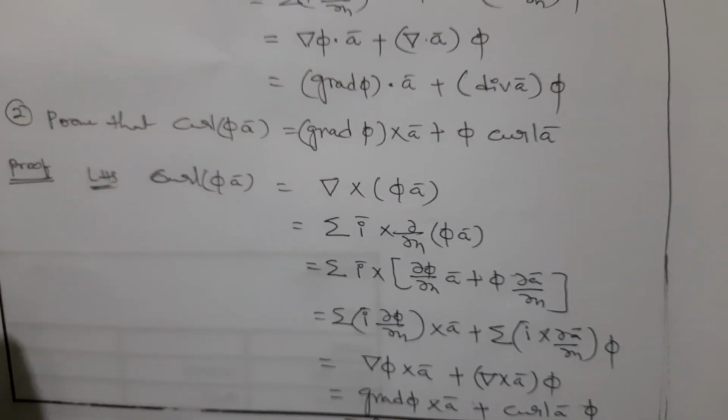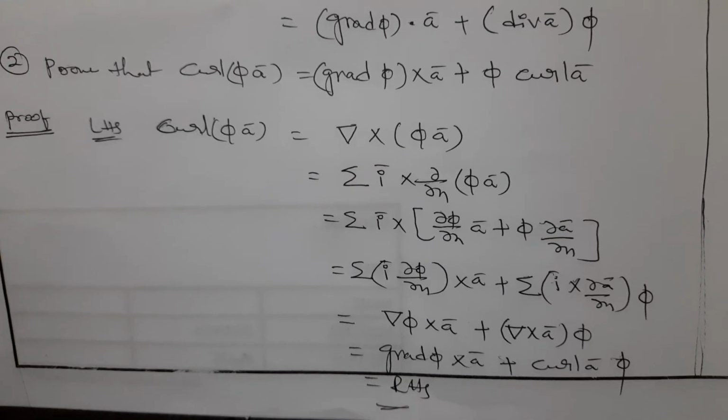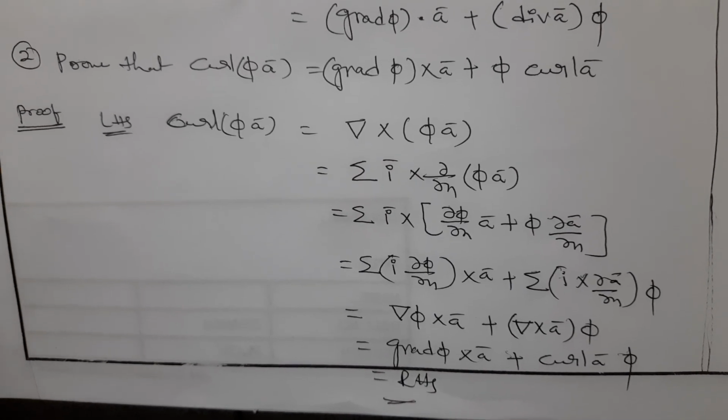This is the second problem. Prove that curl (π a bar) is equal to grad π cross a bar plus π into curl a bar.